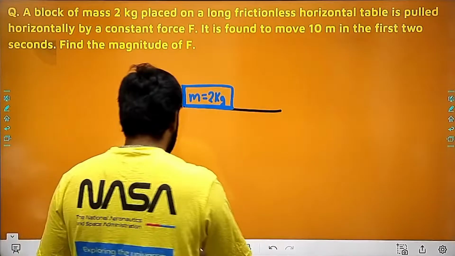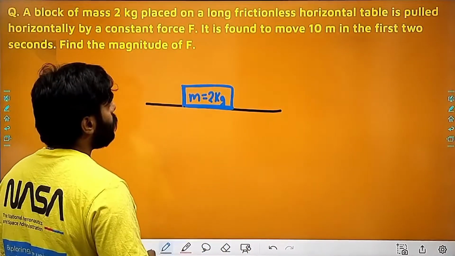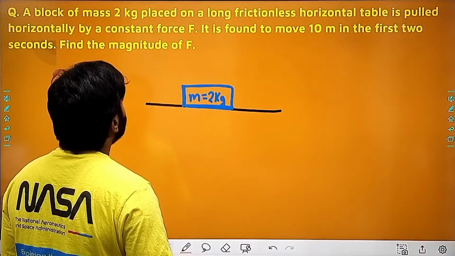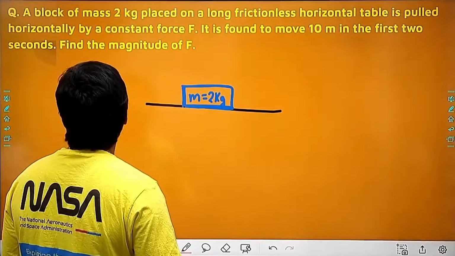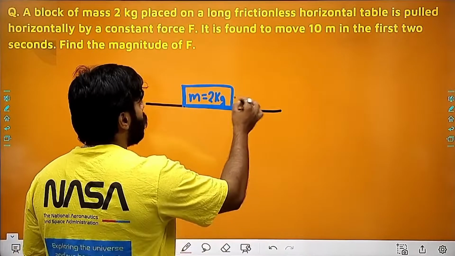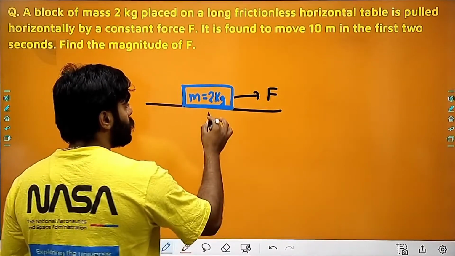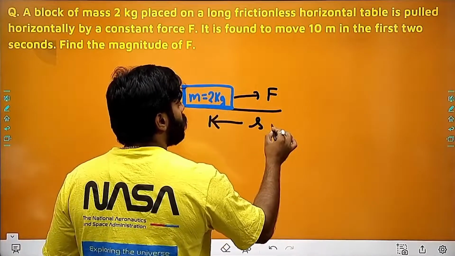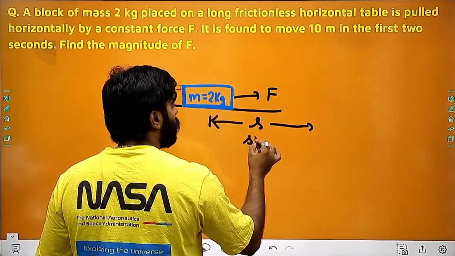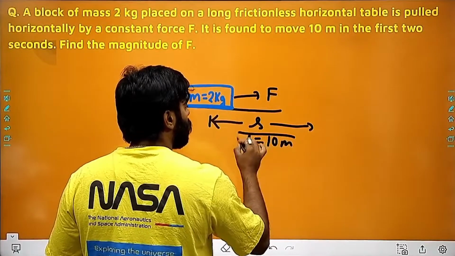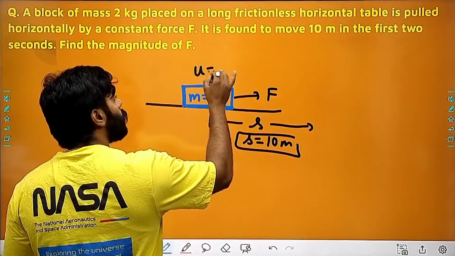We are having a mass which is 2 kg on a long frictionless horizontal table, pulled by a constant force. We are applying some force here, right? And it moves. Displacement is given, 10 meters. Initial velocity is 0.